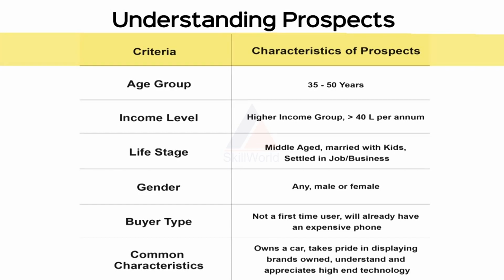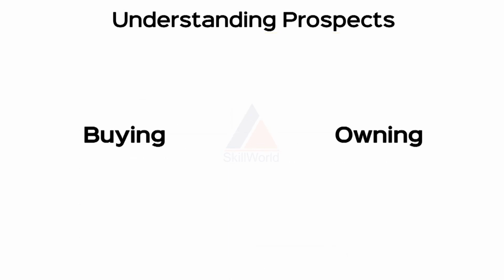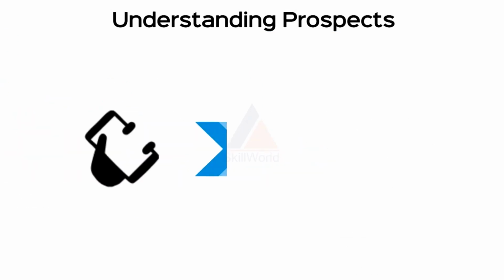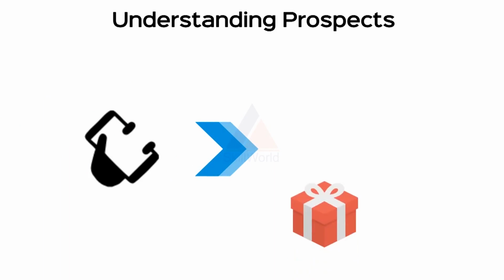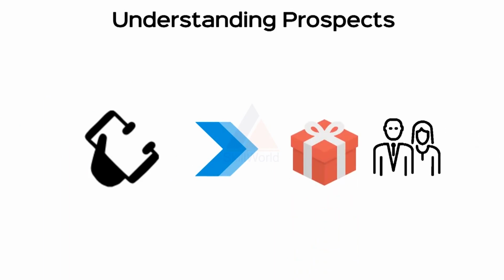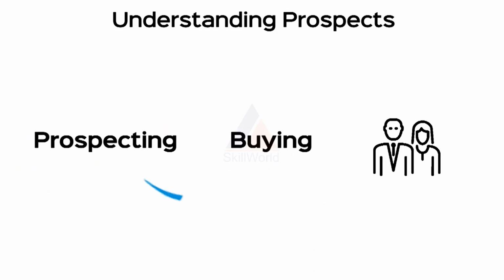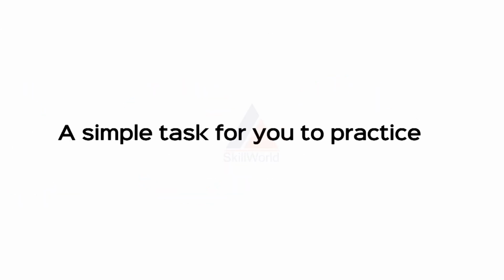The table above gives us a fair bit of an idea about the kind of people who would be buying an iPhone 7. Now it is important here to understand the difference between buying and owning. In your college you may see a student also owning an iPhone 7. While a student may be owning an iPhone, he or she may not be buying it. This may have been gifted by parents who actually bought the product. In prospecting, we must identify the people who are buying, the actual decision makers, like in the present example, the parents.